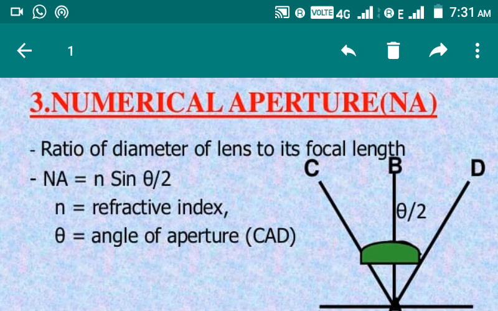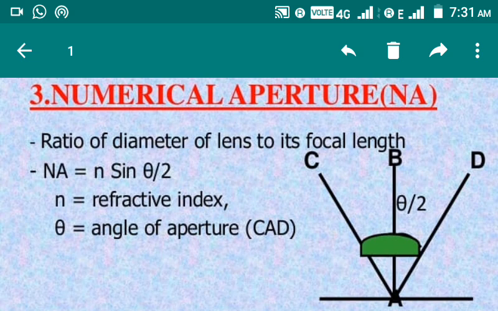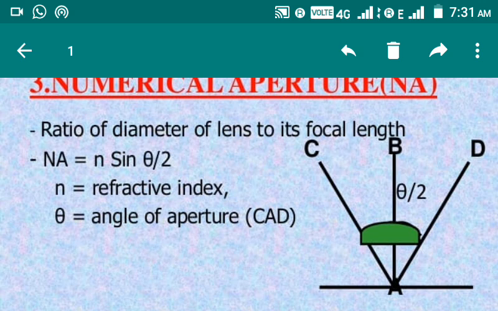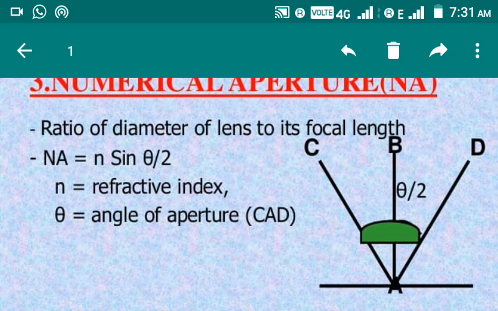Next one is numerical aperture, NA. What is it? Ratio of diameter of lens to its focal length. These are the terms: lens, focal length. You might have studied them during your 12th standard physics class. I am not going into the detail of those, but anyhow you know that term, that's all.